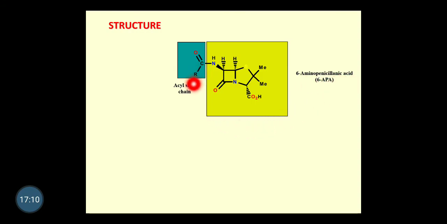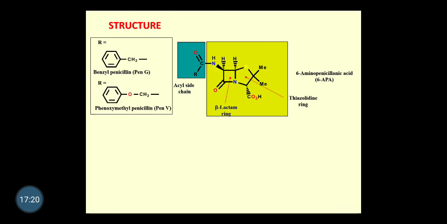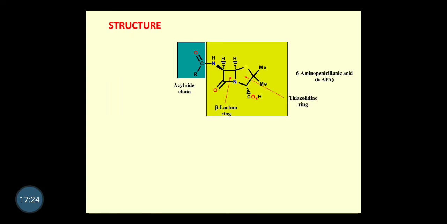And the COR, the acyl side chain, we are not taking into consideration for this part. So we are calling this the beta lactam ring, this the thiazolidine ring, and this the acyl side chain. So this is a common part in all penicillin types of antibiotics.